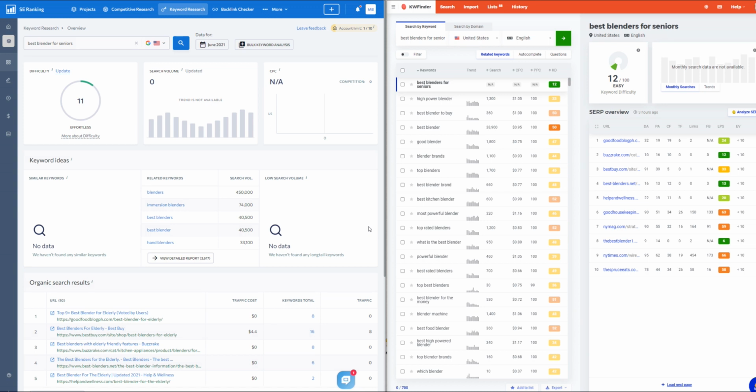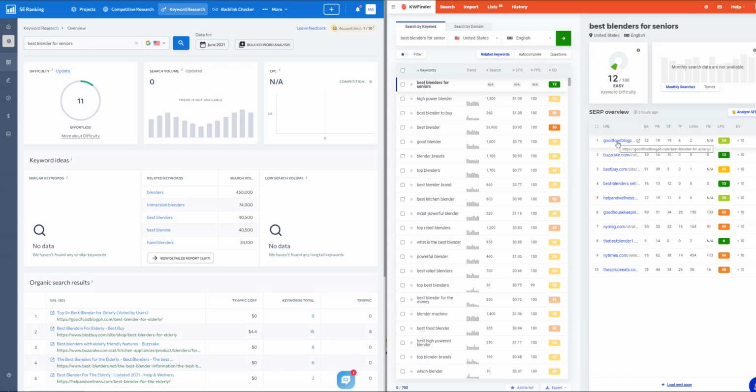So I have some terms here that I'm going to be using and seeing from both of the tools how they compare. So we have best blender for seniors. On the KWfinder tool, you can see it says that it has a keyword difficulty of dark green, but the score is 12. When you see it's dark green, that means it's one of the easiest keywords that you can rank for. And 12, it says here, is easy because it's 12 out of 100.